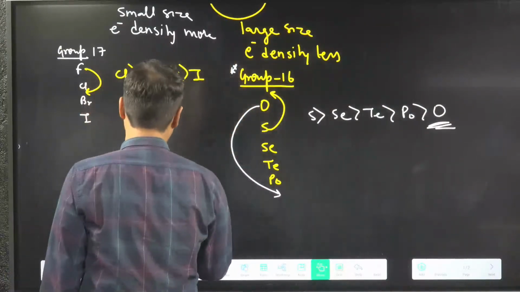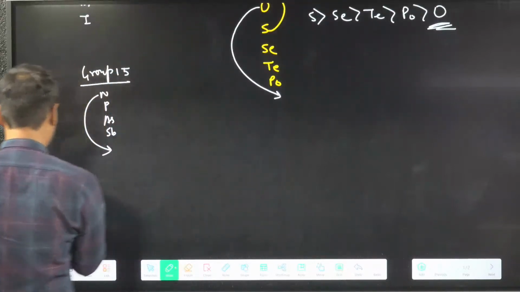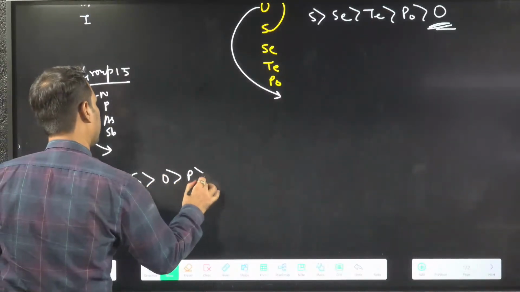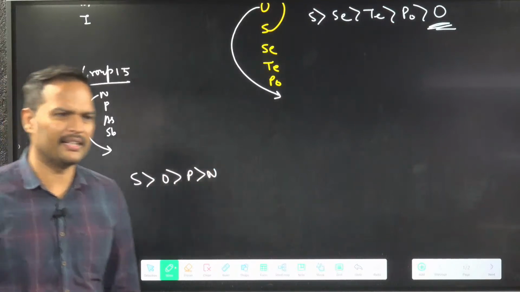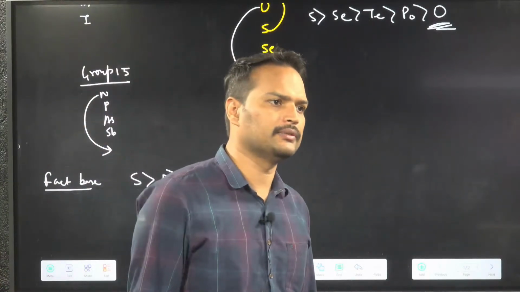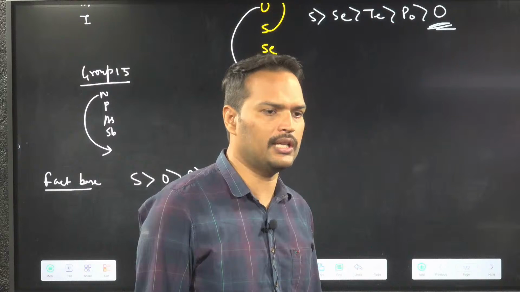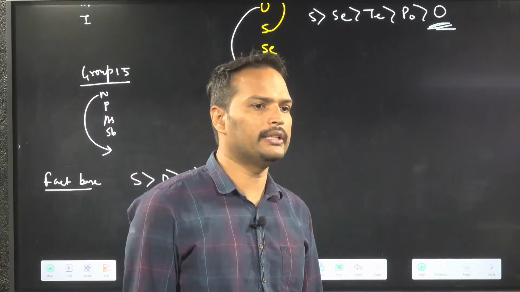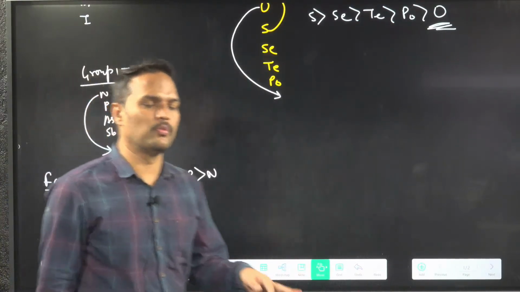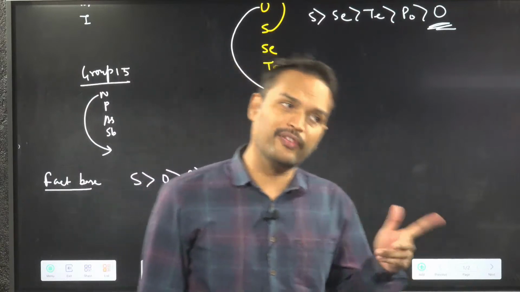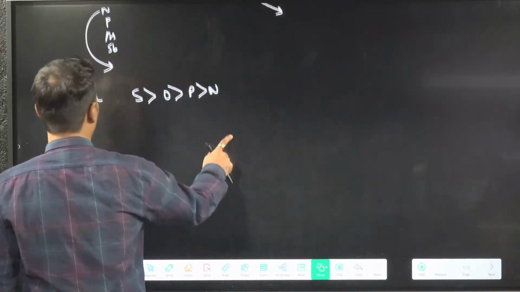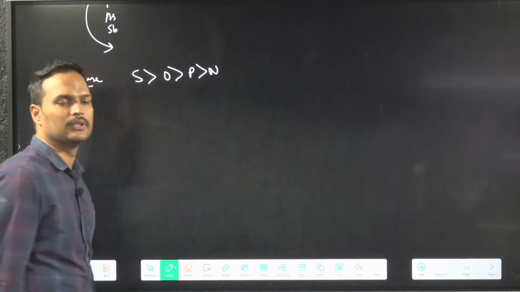Acha, a few learning-based, fact-based things are also there, like SOPN. These are given in your material. But I will again say let's focus mainly on group 16 and 17. Are you clear with this point? Have a look. And group 1 is more than group 2. Group 14 is more than group 15. So here we have to focus mainly. Done?